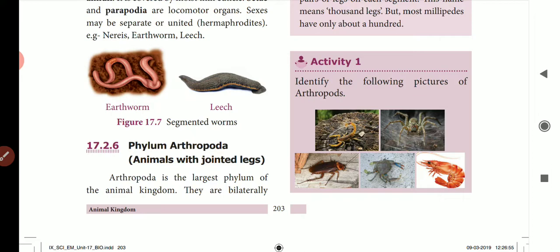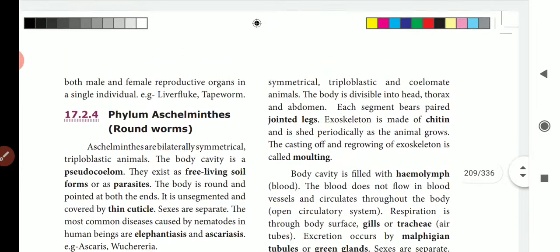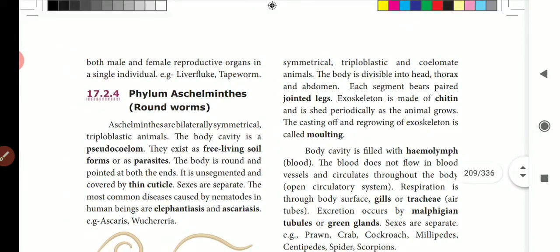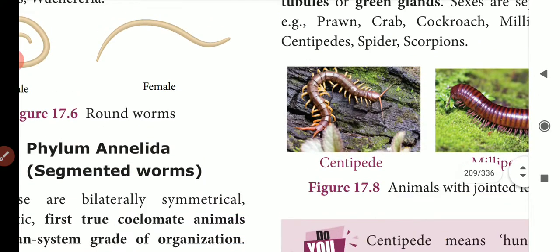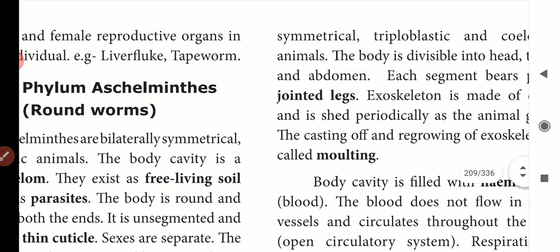So they are bilaterally symmetrical and triploblastic, also coelomate. They have a true coelom in their body cavity. So they have a well developed organ system. Their body is divided into head, the mid portion, and also the abdomen. So each segment has some jointed legs. So look at this picture. Each segment, look at each line, their body is segmented, and in each segment we can see some pairs of legs, paired legs on each side.